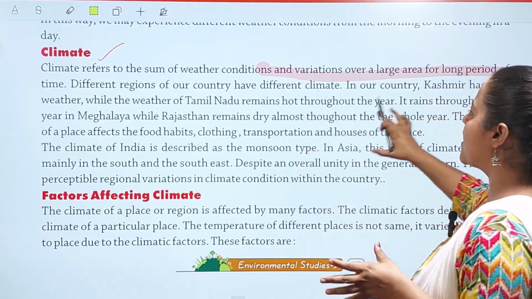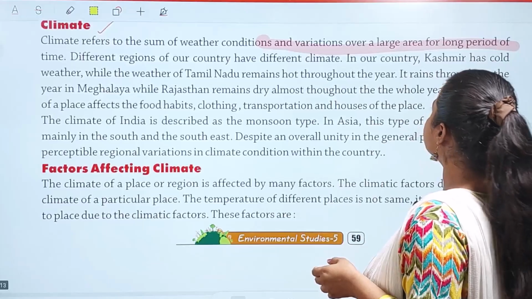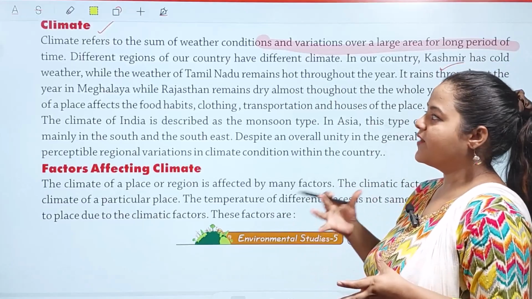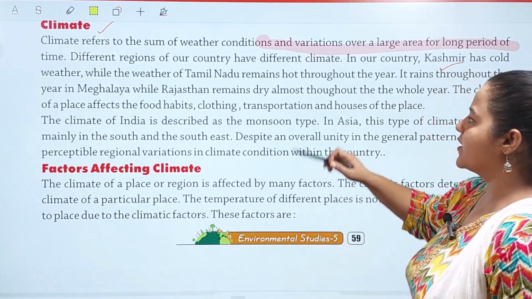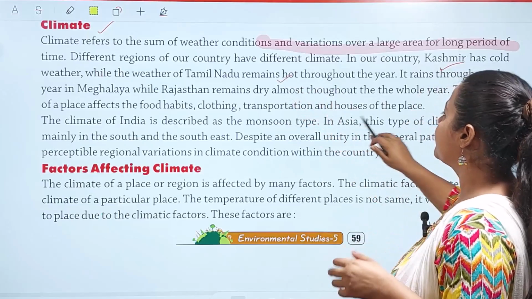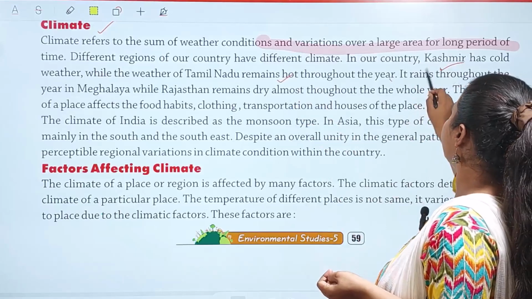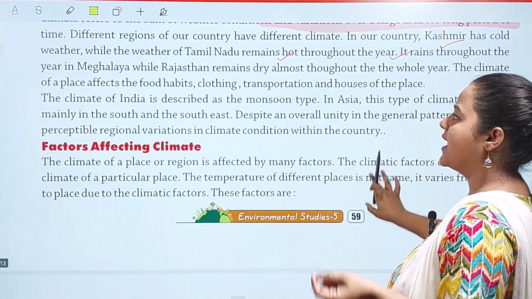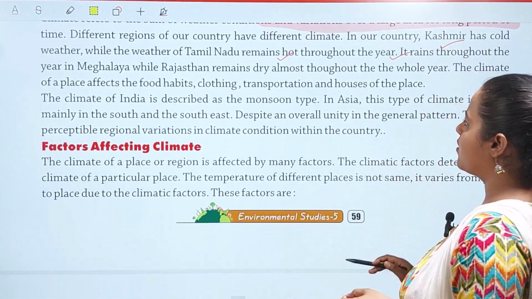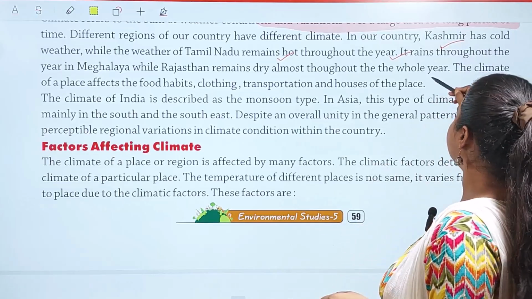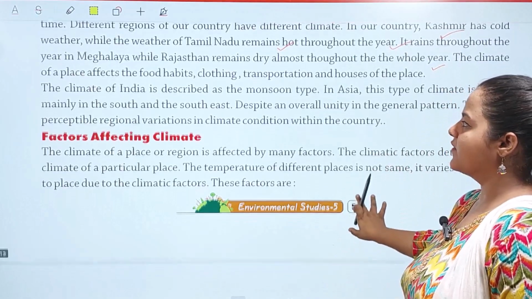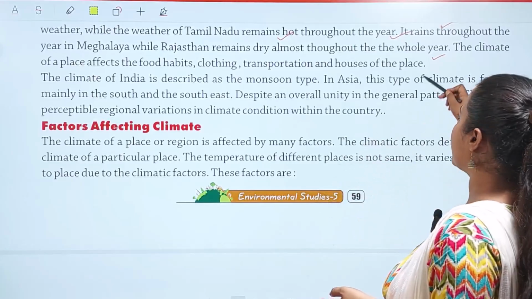Different regions of a country have different climates. हमारी country में कश्मीर में बच्चों क्या है? बहुत ज्यादा वेदर जो है वो सर्द रहती है, while the weather of Tamil Nadu remains hot throughout the year. और बच्चों तमिलनाडु में वेदर कैसी रहती है? हमेशा गर्मी रहती है. It rains throughout the year in Meghalaya, लेकिन राजस्थान में it remains dry almost throughout the whole year. And the climate of a place affects the food habits, clothing, transportation, and houses of the place.